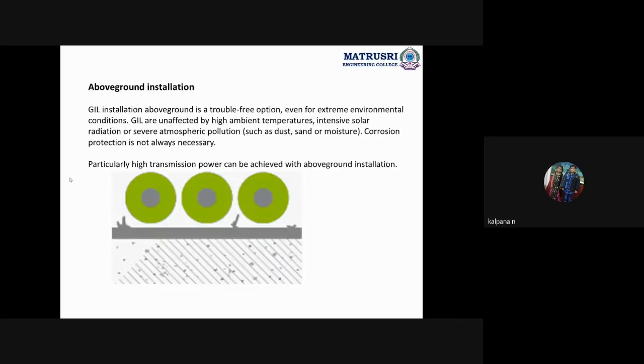So here, above ground installation. Above ground means it is visible to us. For transmission purpose we are using three conductors. The inner one is the inner pipe and the outer one is the outer pipe. Green is the aluminum pipe, which is filled with SF6 or N2, or a mixture of SF6 and N2. And this purple one is the inner aluminum pipe where we are placing the conductor, and this is specially used for high transmission power. Above the ground where overhead line conductors are not suitable.